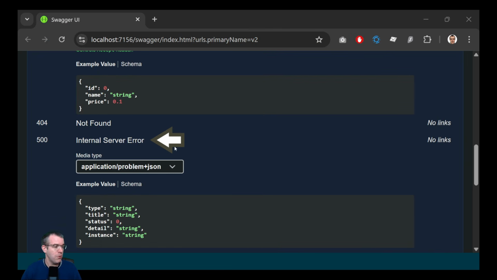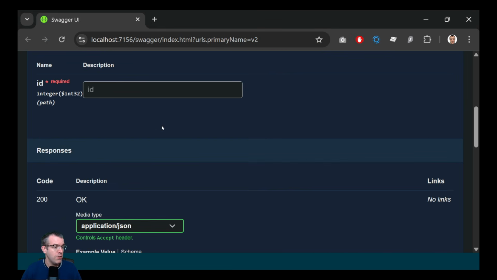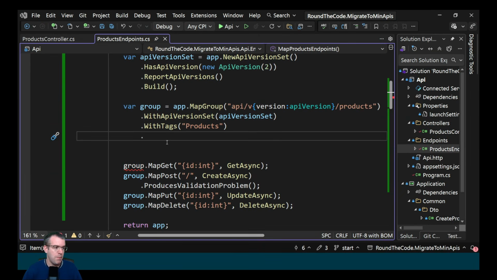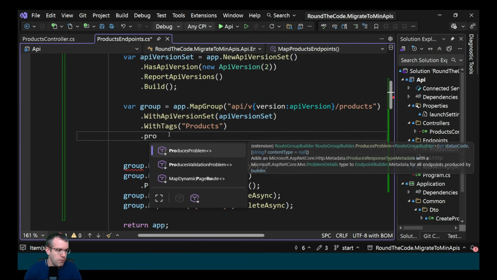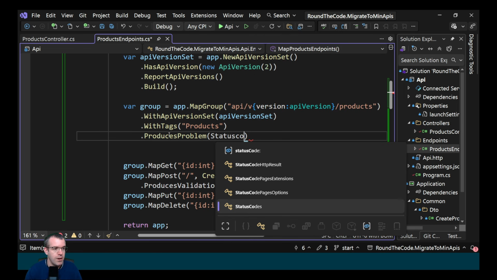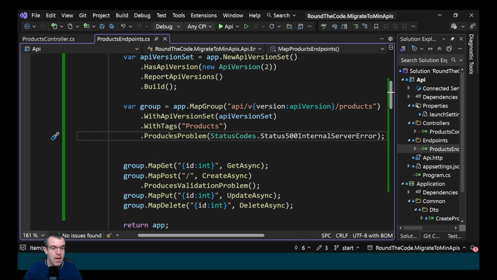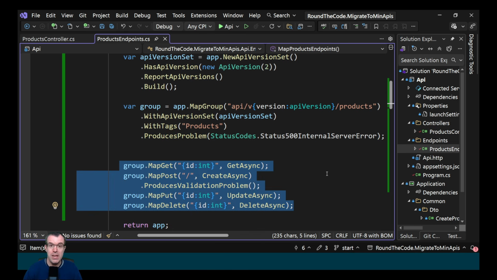We might also want to add an expected status code to each of the mappings in the group. We do that by adding ProducesProblem to the group and specifying the status code. So this time we're going to specify 500 internal server error as an expected response code. Now the great thing about this is that it's added that problem to each of the mappings in the group.